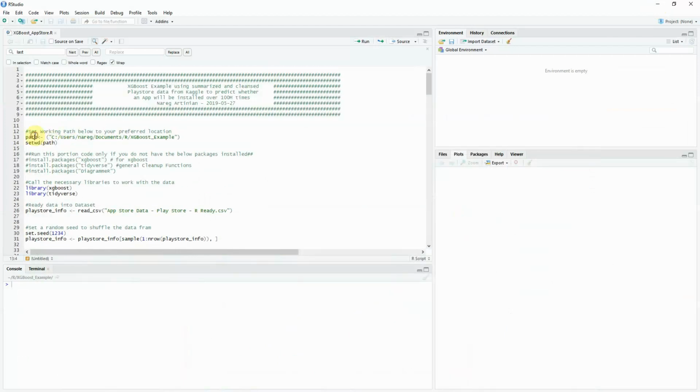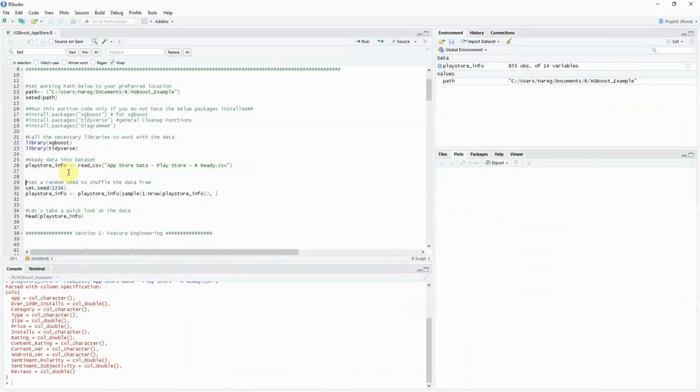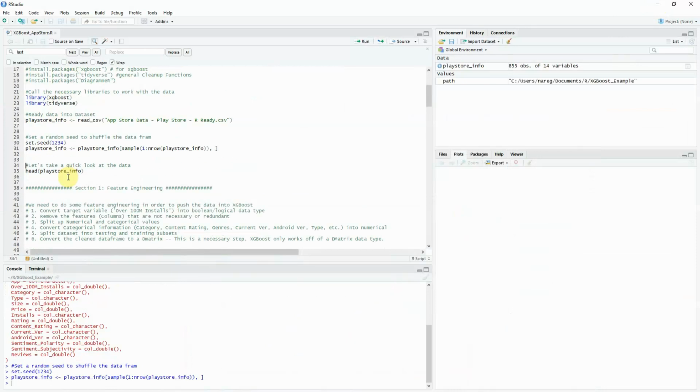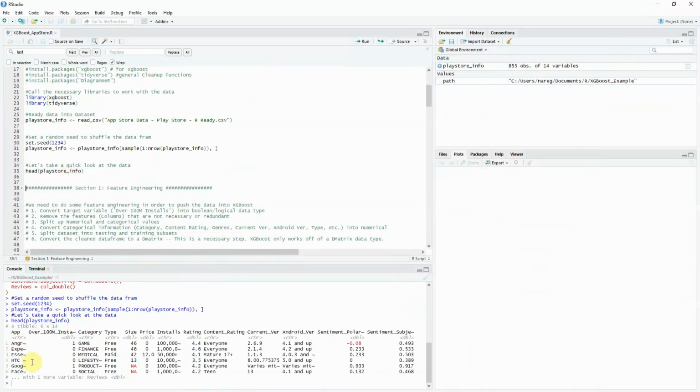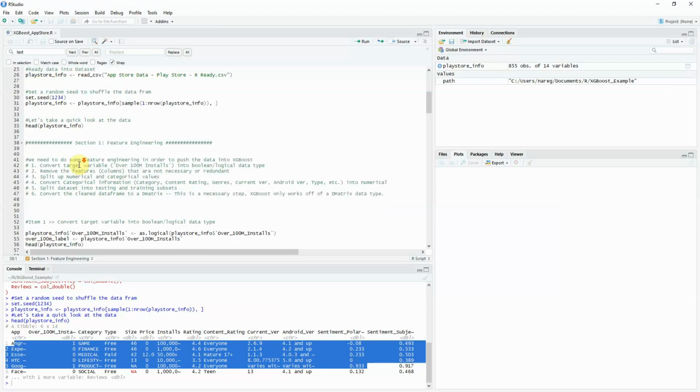So we want to set the path. We have install packages over here: XGBoost, tidyverse, and DiagrammeR. But you don't have to install that multiple times. You just have to do it the first time. Then library XGBoost and library tidyverse. Then we have the Playstore info, which is our data. We're going to set a random seed, and we're going to shuffle the data around. Then we're going to take a quick look. It looks exactly like it did in the G sheet that I just showed you.